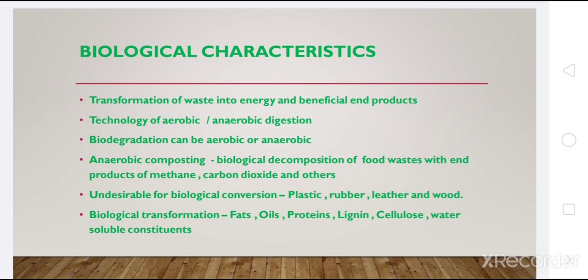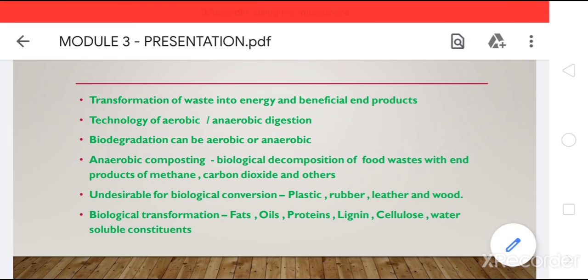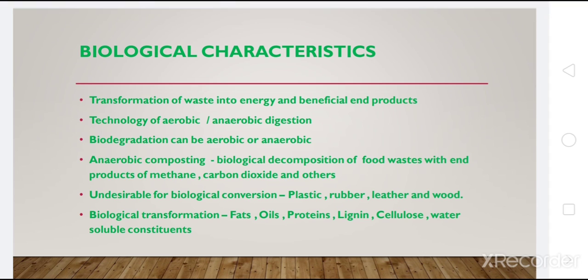Different types of municipal solid waste have a different biodegradable fraction, which is represented by a number. It will be a decimal, like 0.4, 0.5, 0.8, like that. So the higher the biodegradable fraction, the higher the biodegradability.